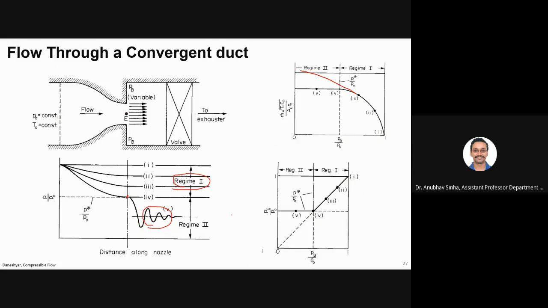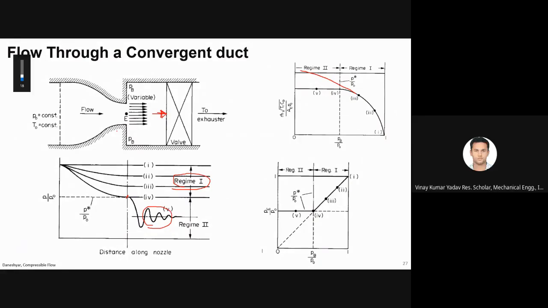Overall, we say we are getting subsonic flow. Whatever you measure here will always be subsonic. We will talk more about choked flow after we discuss the de Laval nozzle. Is this clear?